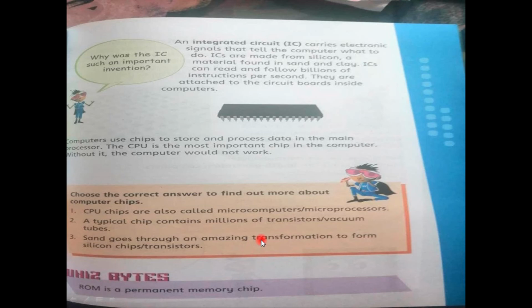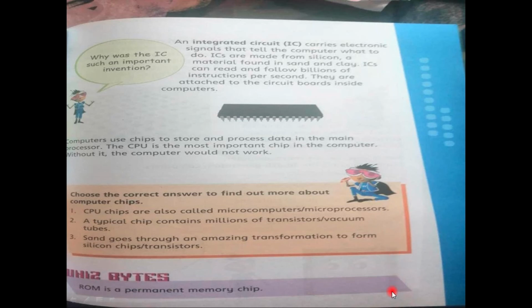Here at the bottom, you can see: choose the correct answer to find out more about the computer chip. Here we have three statements with two options each. One option is correct, the other is wrong. The first is: CPU chips are also called microcomputers or microprocessors. As you know, a microcomputer is a kind of computer, so it cannot be the answer. So CPU chips are also called microprocessors.